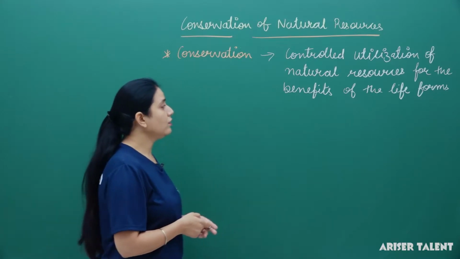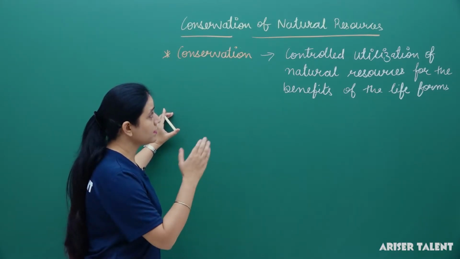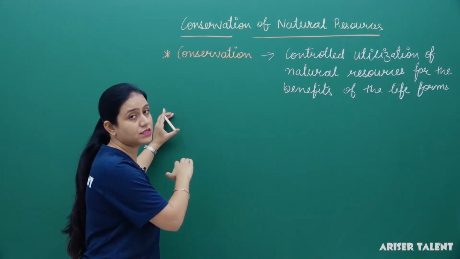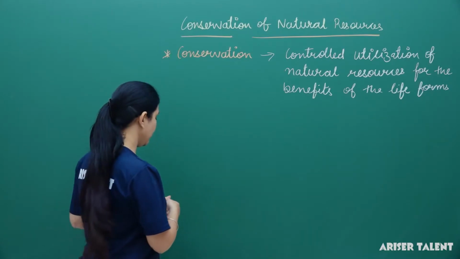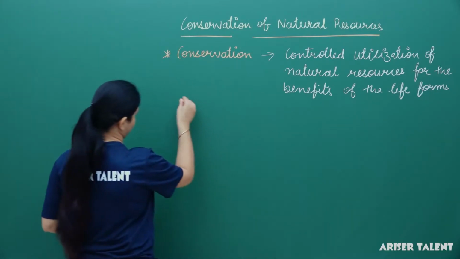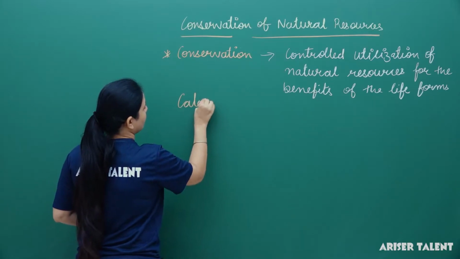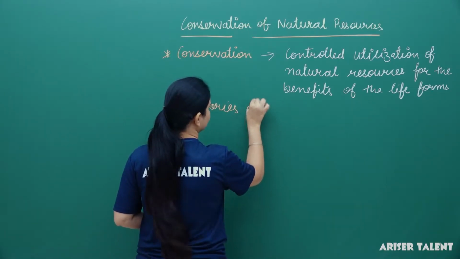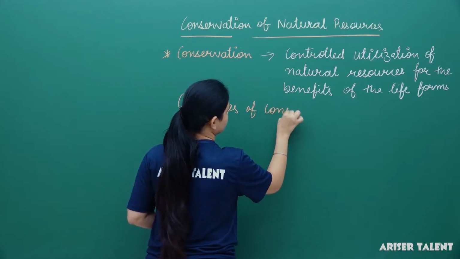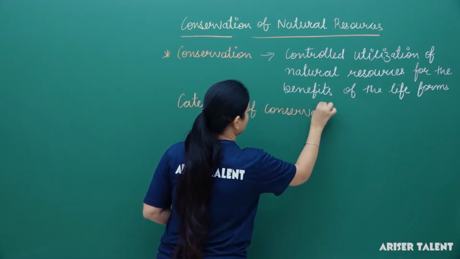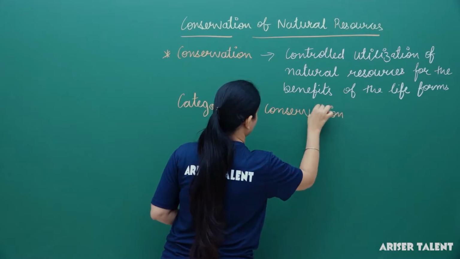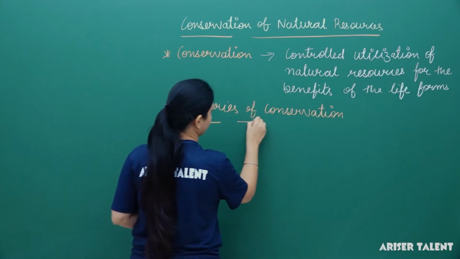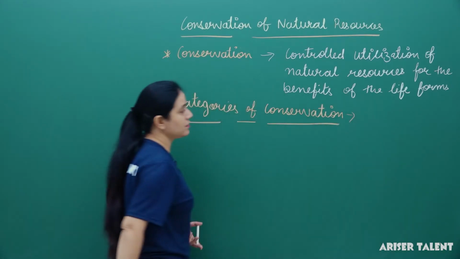Fine. As I told you, this was the meaning of conservation. Now I am going to tell you the categories of conservation. What are the categories of conservation?